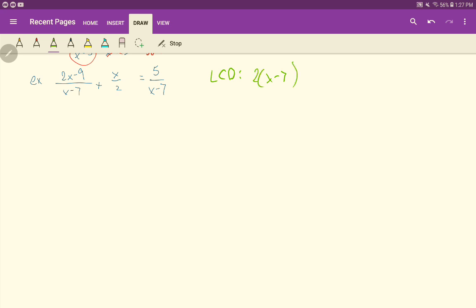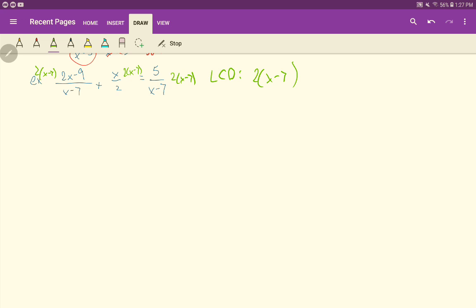So we're going to multiply this fraction times 2 times x minus 7, and this times 2 times x minus 7. Remember, what we're really doing here is multiplying both sides by the quantity 2 times x minus 7. So both sides, left and right hand side, it would distribute to both terms here. That's why I was able to write it out the way I had it. So this will also be a 2 times x minus 7 there after the distribution.